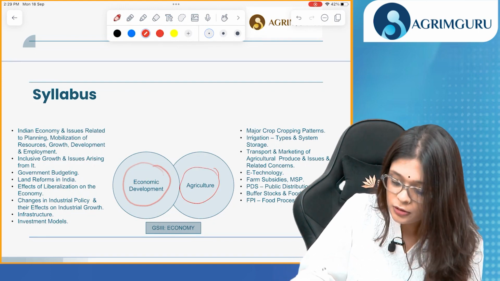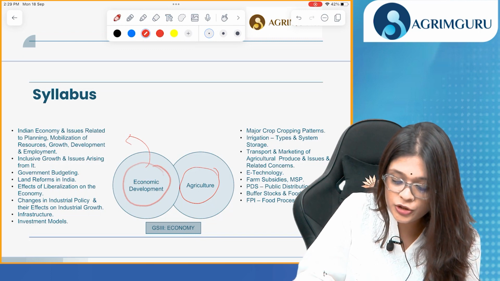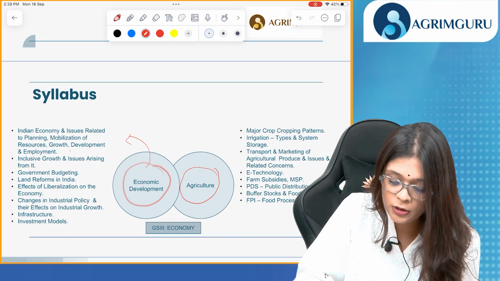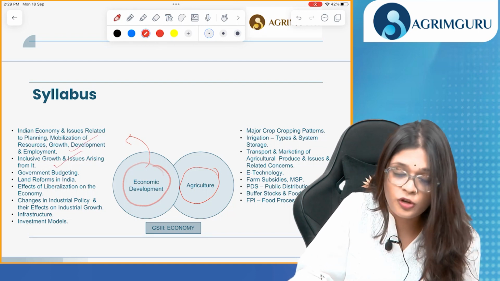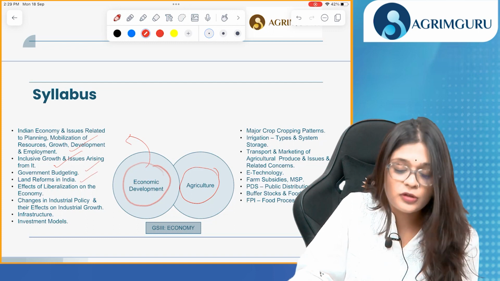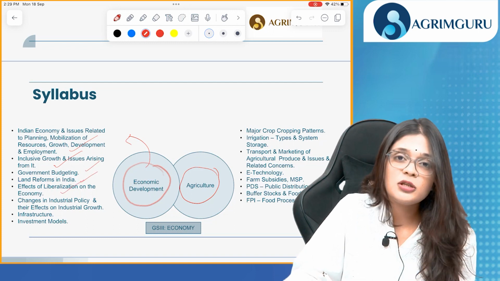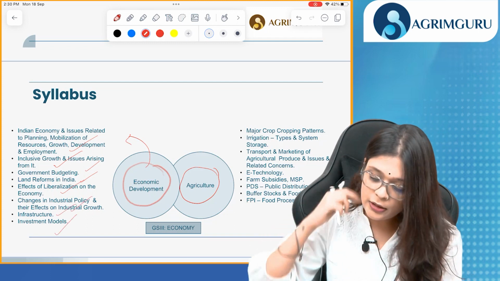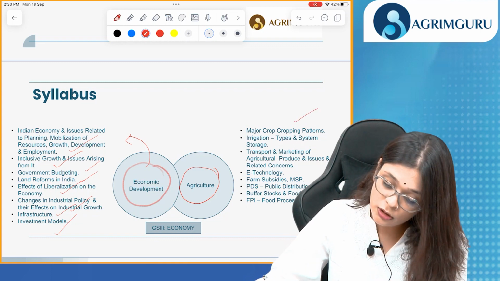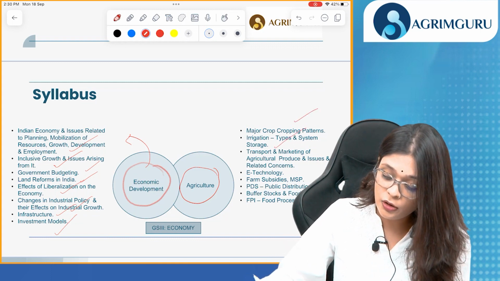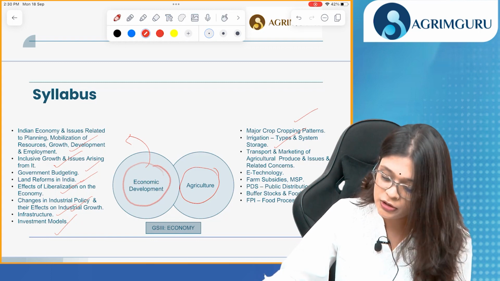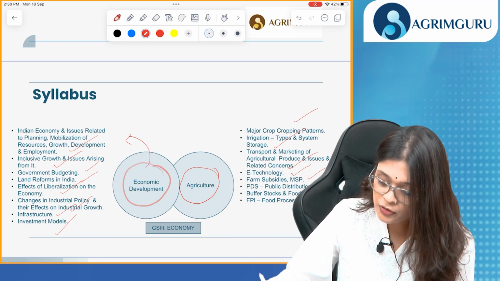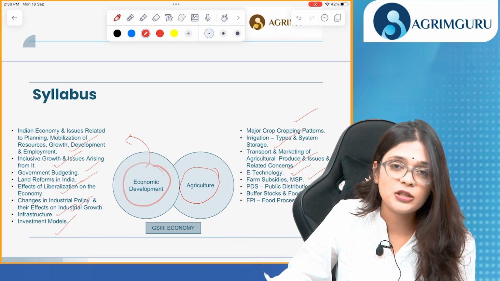In economic development, the UPSC tells us to cover Indian economy and issues related to planning, mobilization of resources, growth, development and employment. Inclusive growth and issues arising from it, government budgeting, land reforms in India, effects of liberalization on the economy, changes in industrial policy and their effects on industrial growth, infrastructure, investment models. And in agriculture, there's cropping patterns, irrigation, transport and marketing of agricultural produce and issues related concerns, e-technology, farm subsidies, MSP, PDS, that is public distribution system, buffer stocks and food security, and FPI, that is food processing